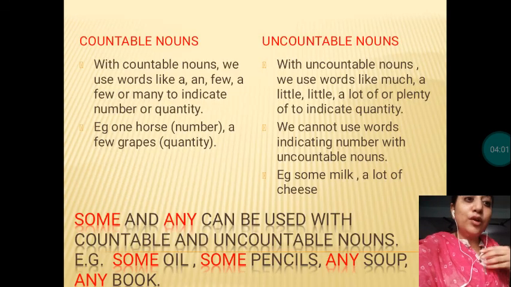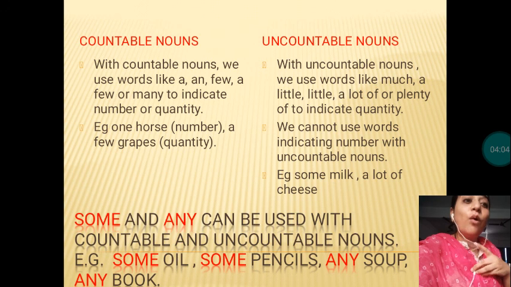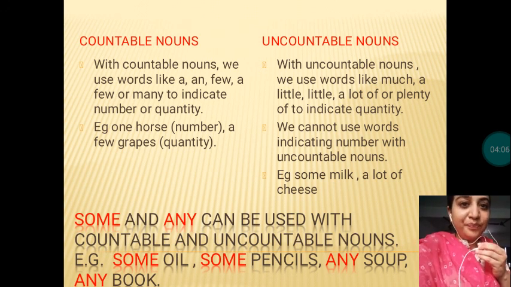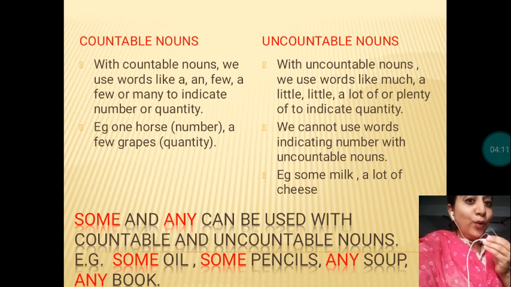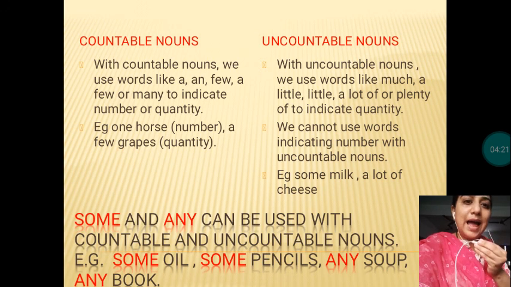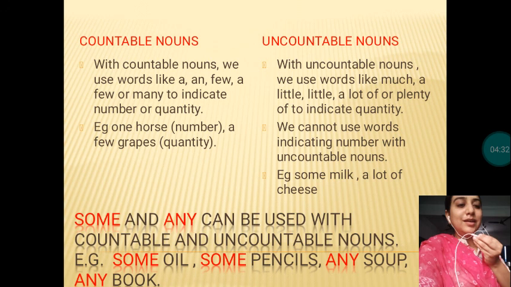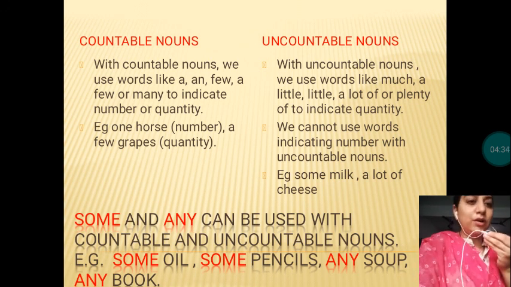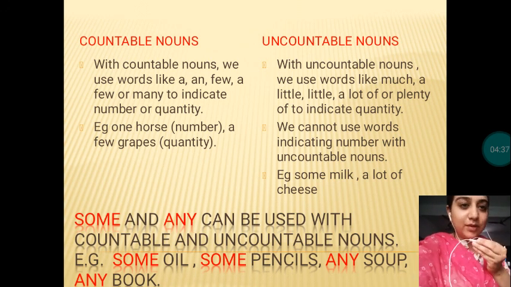Now let's see some of the rules for countable and uncountable nouns. With countable nouns, we use words like a, an, few, a few or many to indicate the number or quantity. As I said, we have to indicate a number. That's known as a countable noun. You can say one horse, that is, the quantity is 1. A few grapes means a few in quantity, the countable quantity. So we can say few grapes.